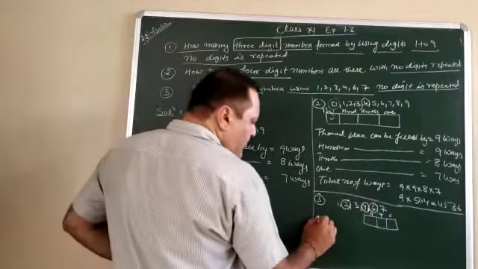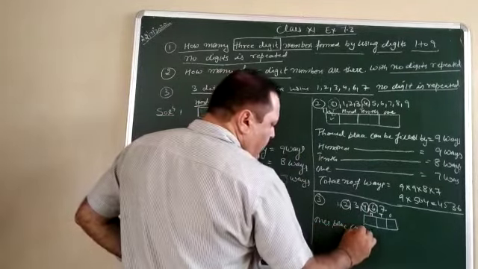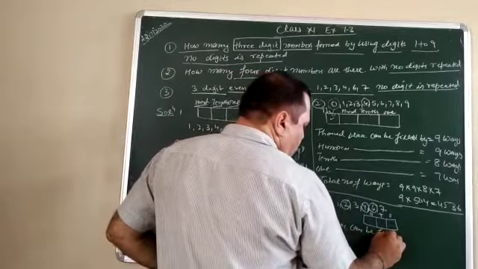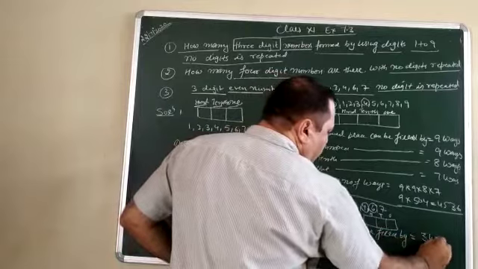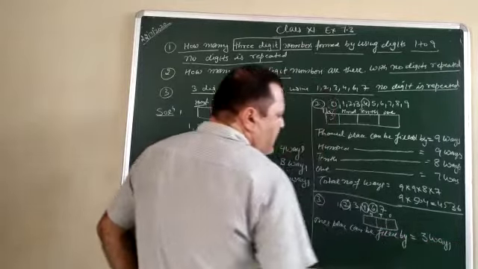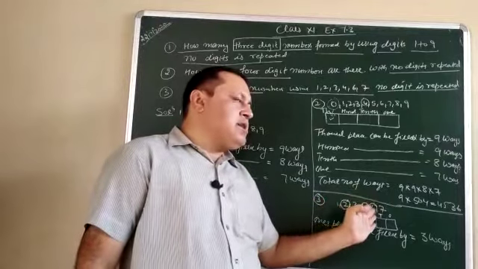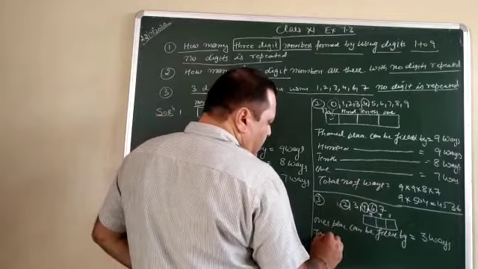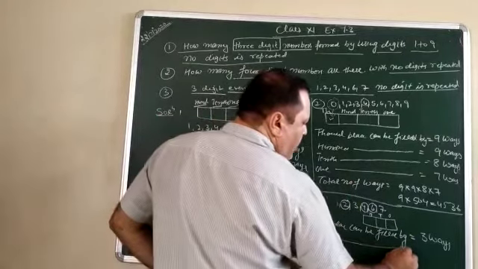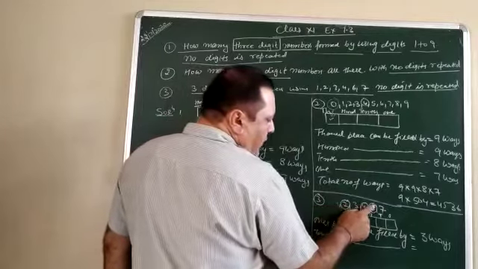So we can say ones place can be filled by 3 ways. Means either you can fill 2, either you can fill 4, either you can fill 6, because we need an even number. Now after that, 10th place can be filled by, there are total 1, 2, 3, 4, 5, 6 numbers.